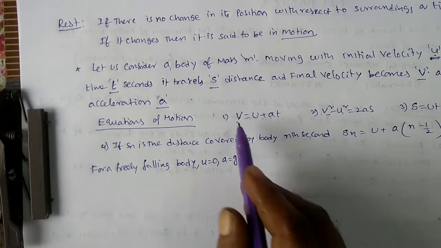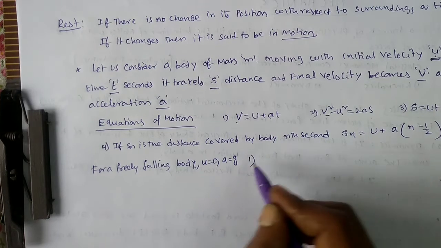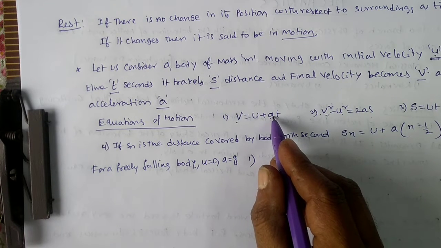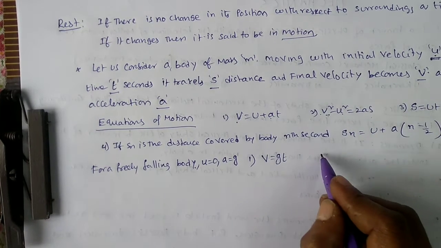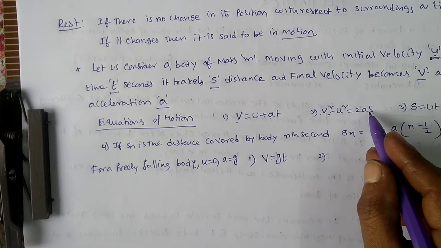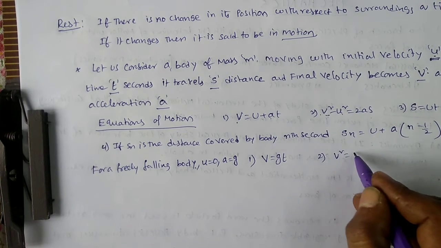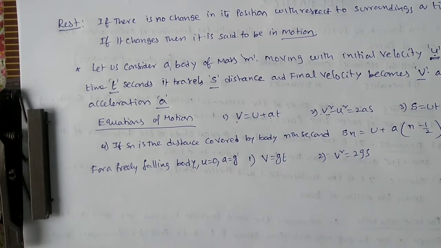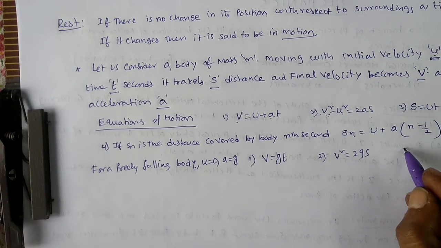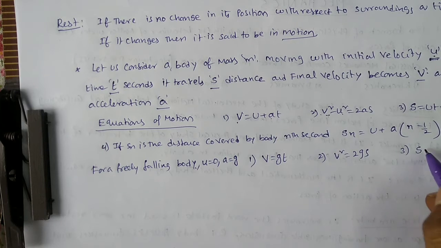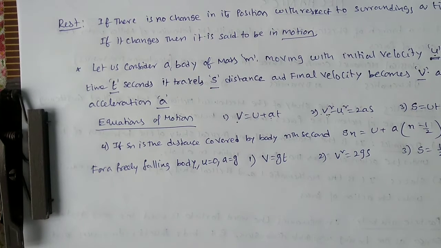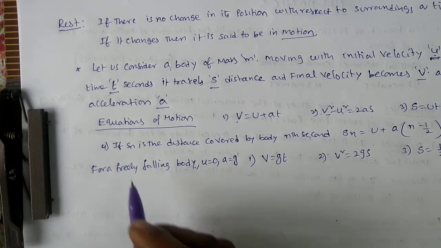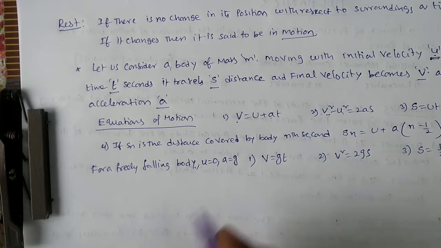See what happens to equations 1, 2, 3. In equation 1, in place of a you put g, and u is 0. That means you get v is equal to simply gt. What about equation number 2? u is 0, a is equal to g. That means v square is equal to 2gs. Next, equation number 3: s is equal to u, which is 0, so it is half g t square. In place of s you can consider h also. Why? Because freely falling means it will possess some height.